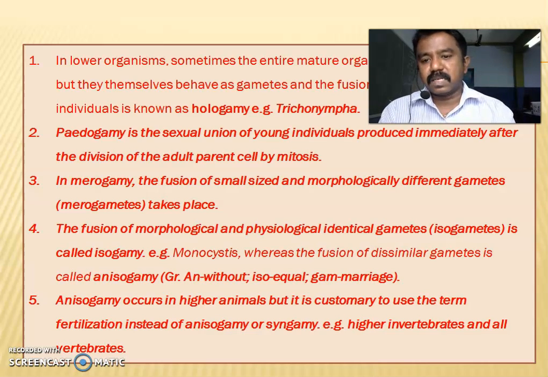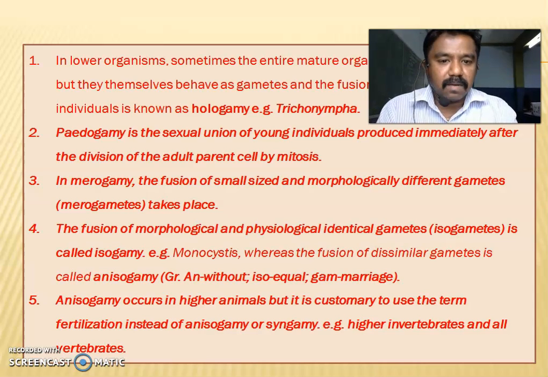Another 2-mark question: pedogamy. What is called pedogamy? Pedogamy is the sexual union of young individuals produced immediately after the division of the adult parent cell by mitosis. The sexual process occurs in the early or young stage. The young one or larval stage makes a reproduction and produces a new young one. It is called pedogamy, an immature stage.